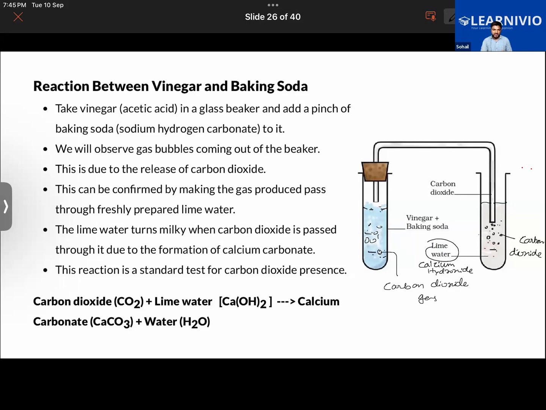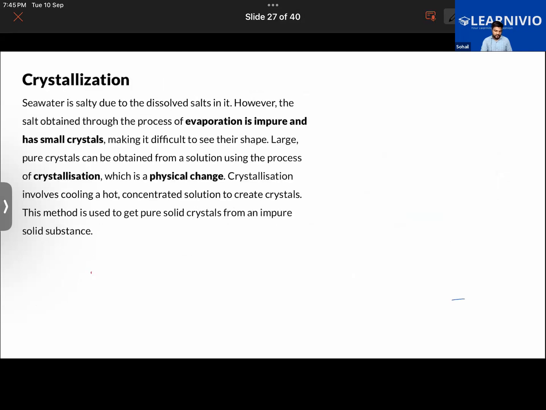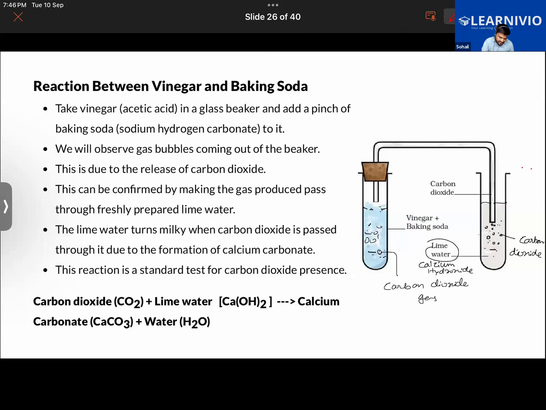So let me write down the important things here. Basically, if I were to write down the reaction, let us call this beaker A and this beaker B. In beaker A, what happened? The vinegar reacted with the baking soda to give out a gas, that is carbon dioxide. In short, I'm writing this as CO2.